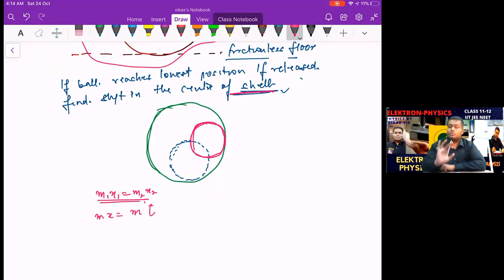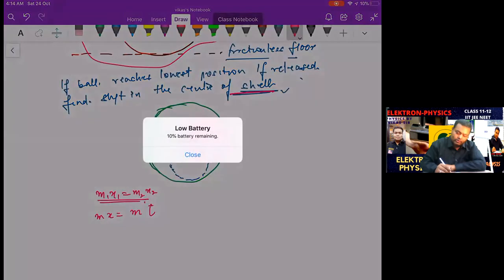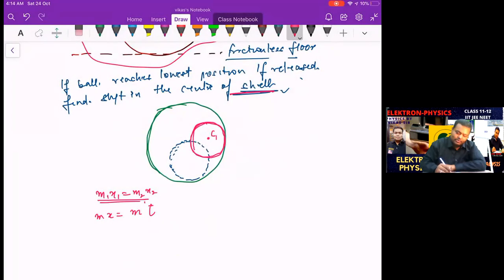Now think about the relative distance. Look, this was the center of the ball, C1, and that center reaches this particular position. So there is a shift, but we don't check this shift because it has both x and y mixed. Which shift do we need? In x. So what do we do? We connect this. We join this.